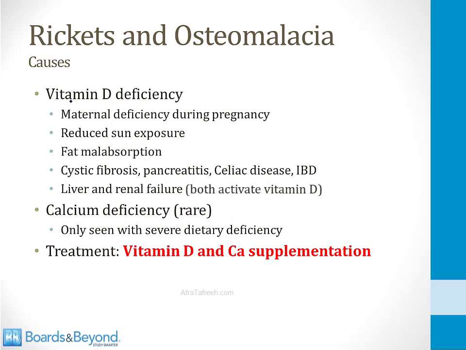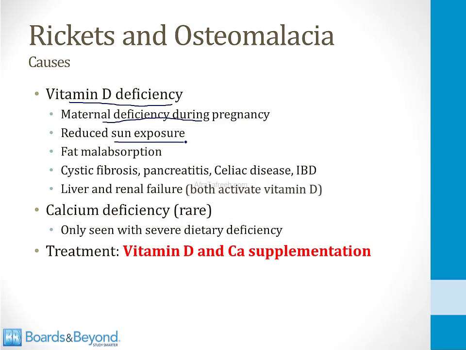Usually these disorders are caused by a vitamin D deficiency, which in turn leads to a calcium deficiency. So what are some of the reasons a person could be vitamin D deficient? Well, if a mother doesn't take in enough vitamin D during pregnancy, her baby can be born with signs and symptoms of rickets and osteomalacia. Also remember that one of the major sources of vitamin D besides your diet is from the skin from sun exposure. So if a person doesn't get enough sun exposure and they don't eat enough vitamin D in their diet, they can become vitamin D deficient.